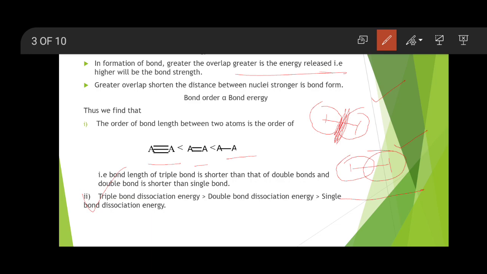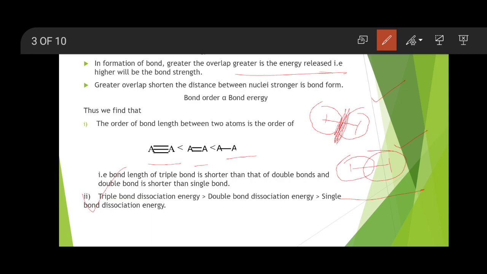Just take an example. If two persons are each holding 3 sticks and I tell them to break them, is it possible to break them easily? No, because the strength of 3 sticks is more than the strength of 2 sticks, which is more than the strength of 1 stick. You can break 1 stick very easily.